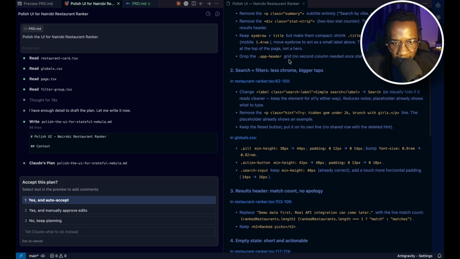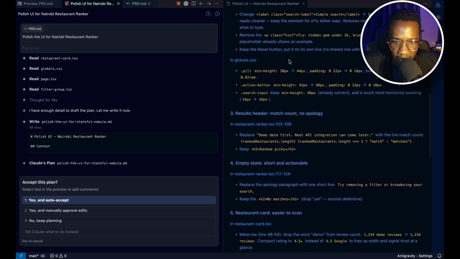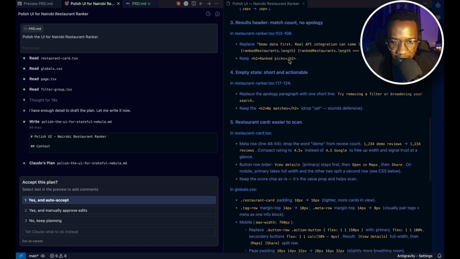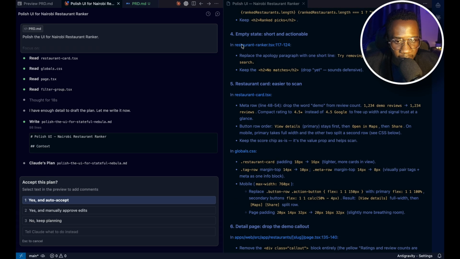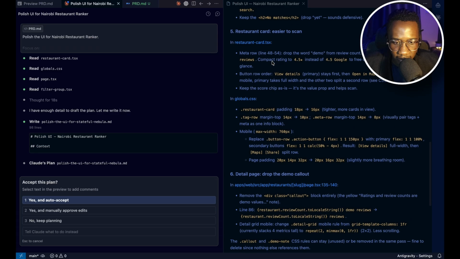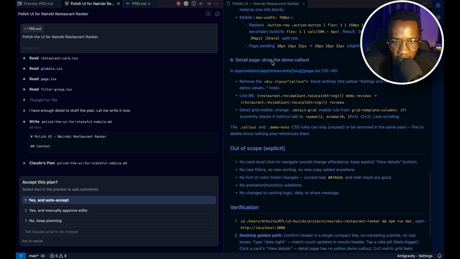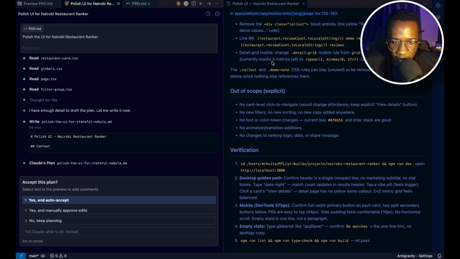Then header, search, results, header, empty state. So this is also nice. In the event we have no matches, how we get to display that to the user. Then, yep, I think that's a good start.